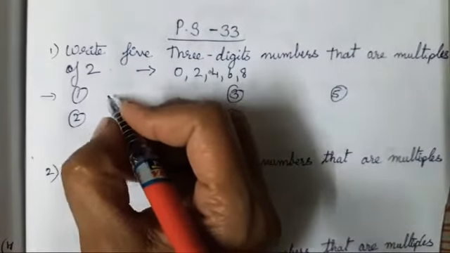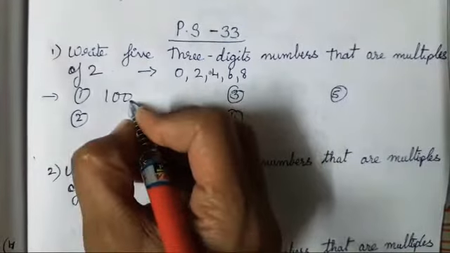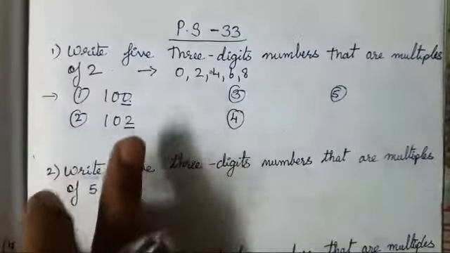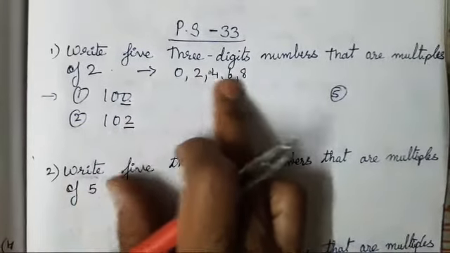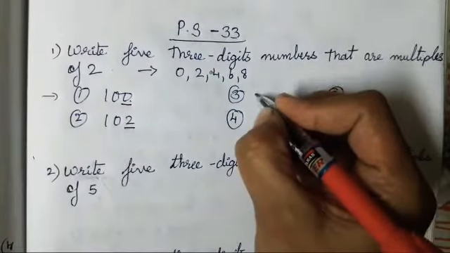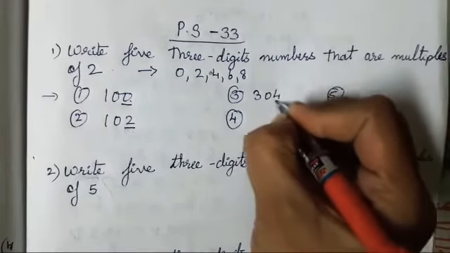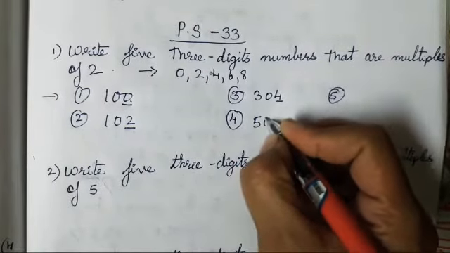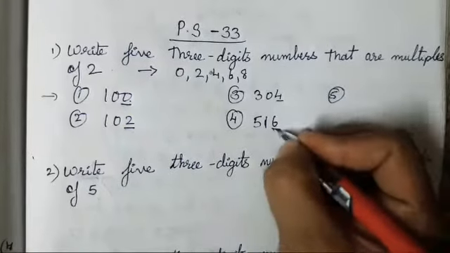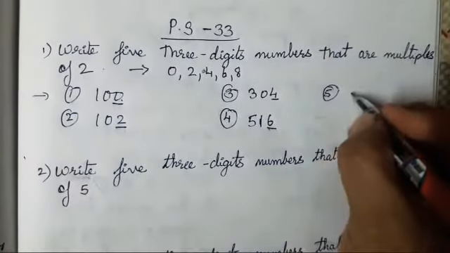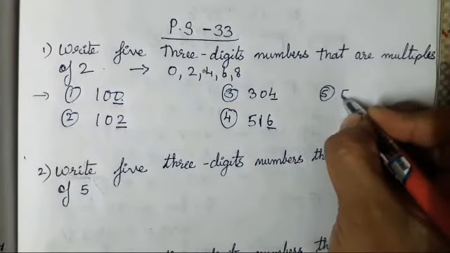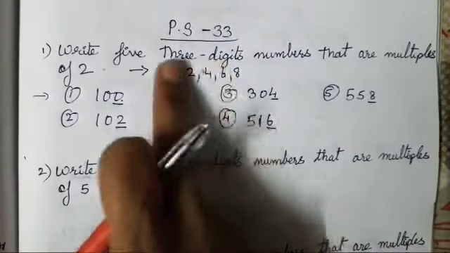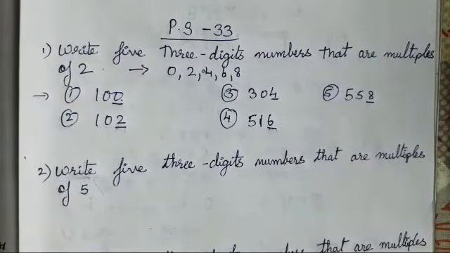So you all can take 100, 0 is coming. Alright, then for 2 we can write 102 also. Any number you all can take, but only in the units place these digits should come. Then we can take 304 for 4. Okay, for 6 you all can take 516, 6 in the units place, and for 8 you all can take 558. Any number, but it should be a 3-digit number, because they have said 3-digit numbers. So you all have to only take 3-digit numbers, not 4.